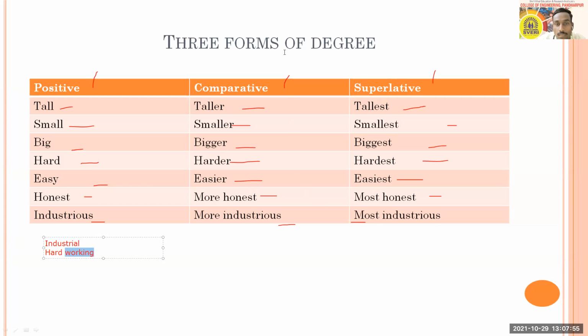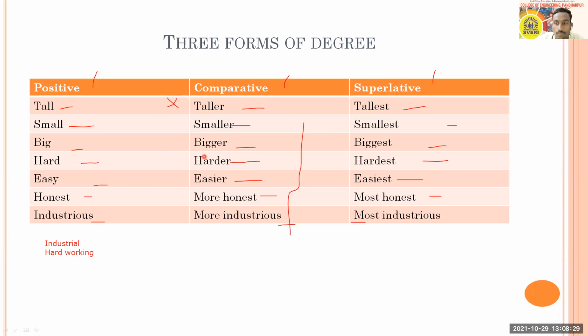These are a few examples I have given here. You can continue the list. You can search it on the internet or Google or YouTube, and you will get a number of these words. Those which are simple, like tall, taller, tallest, you can skip, and those which are difficult, like industrious, just try to note them down, so that it will be very useful for you to know more vocabulary as well as the 3 forms of adjectives. So can you add a few examples here for these 3 forms of adjectives?